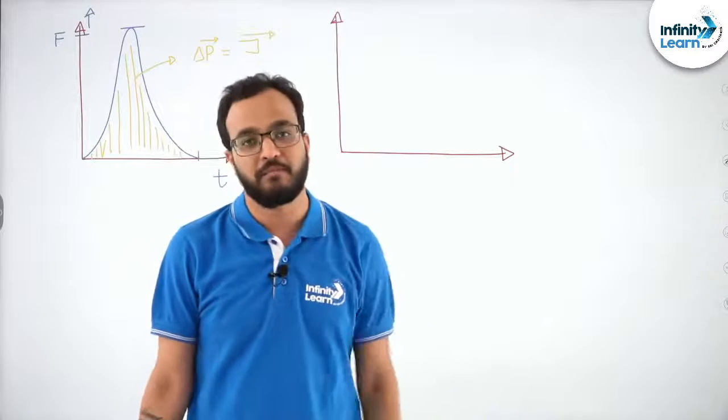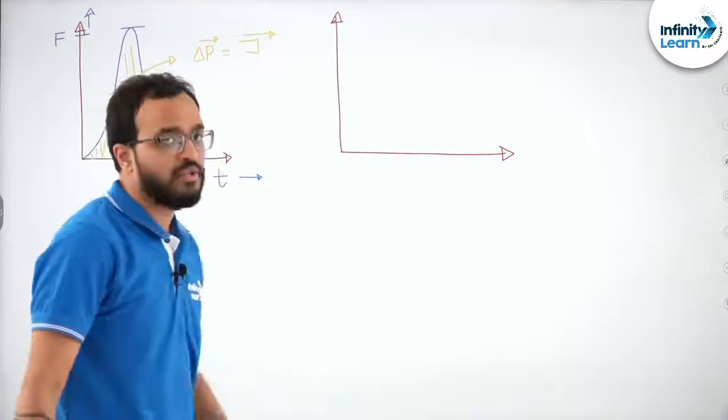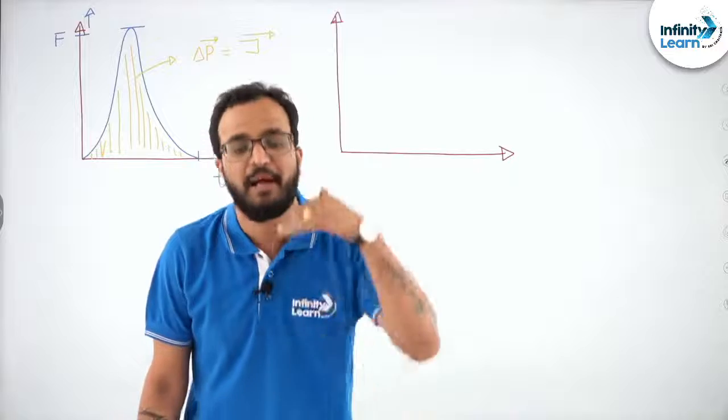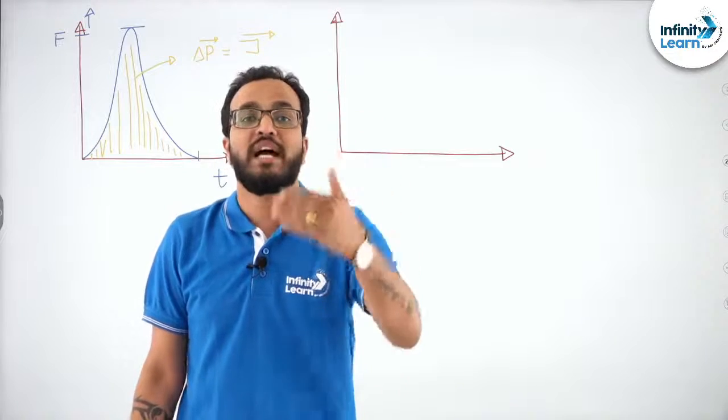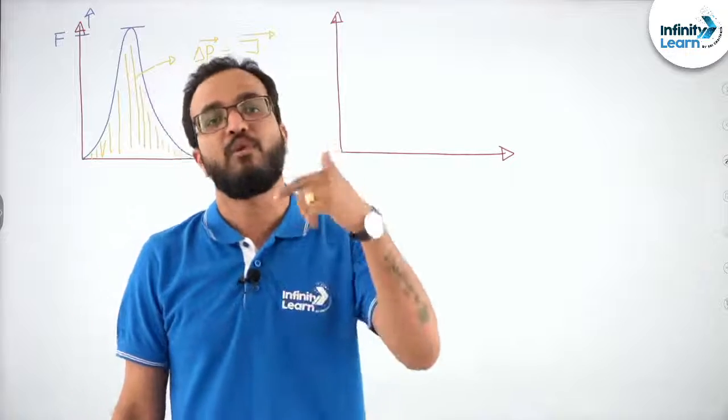Instead of this variable force, if a constant force were to act on the body for a time delta t, how much should the magnitude of that force be so that it would produce the same amount of change in momentum?